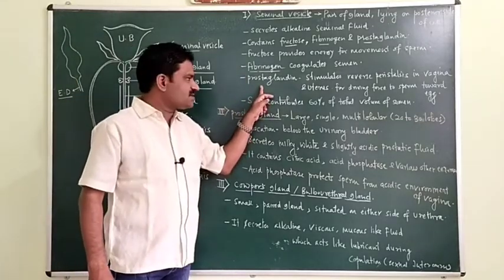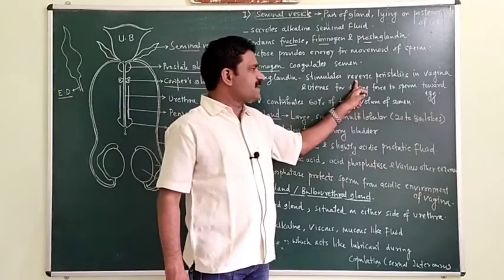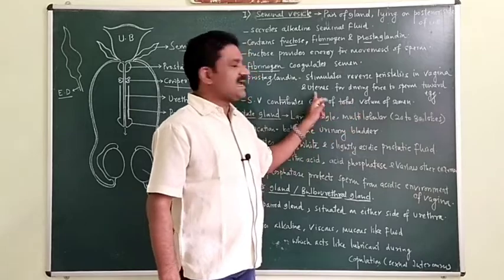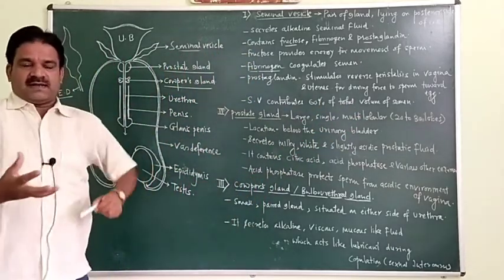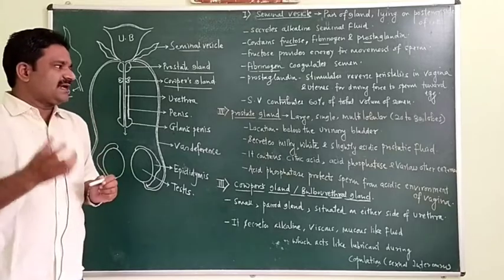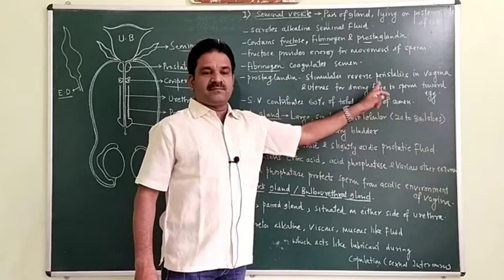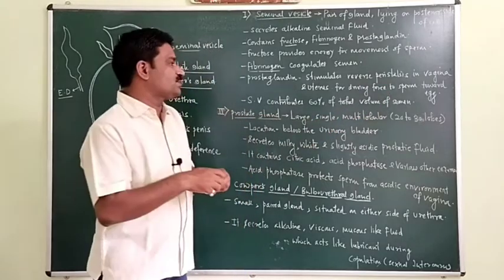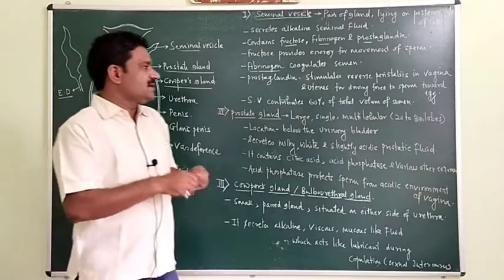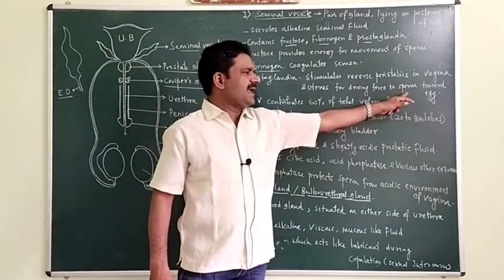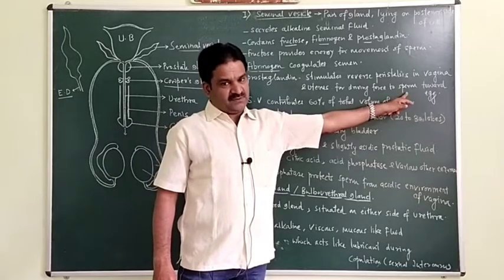This prostaglandin stimulates reverse peristalsis in the vagina and uterus, and that's why the contraction and relaxation of the vagina and uterus provides the driving force to the sperm, so that sperm gets moved towards the egg in the female genital tract or female reproductive tract.